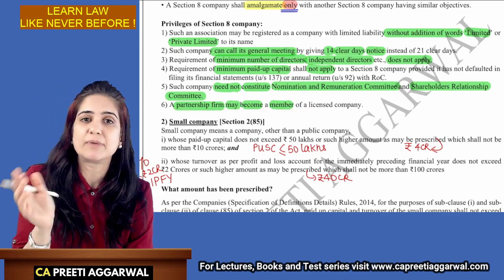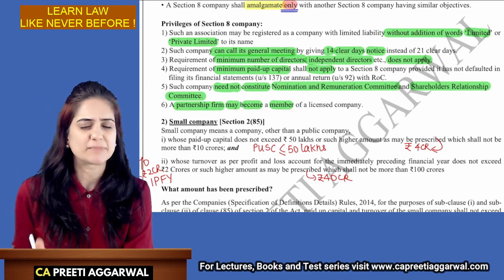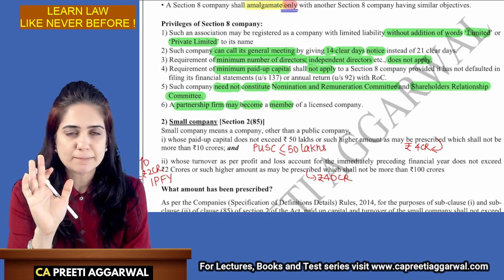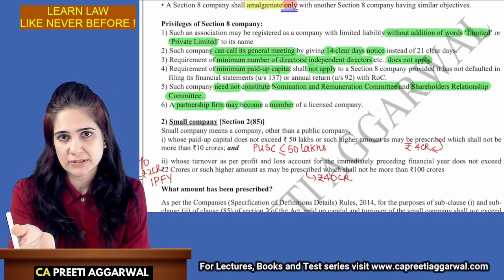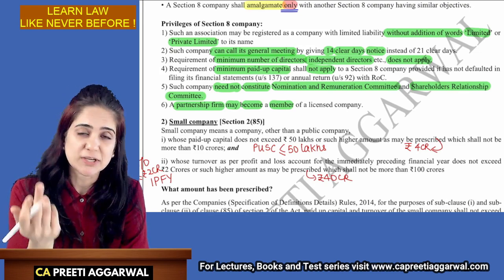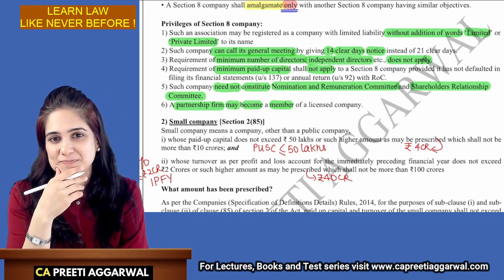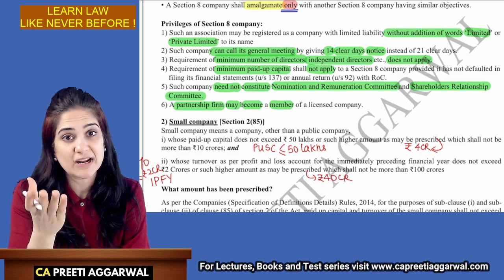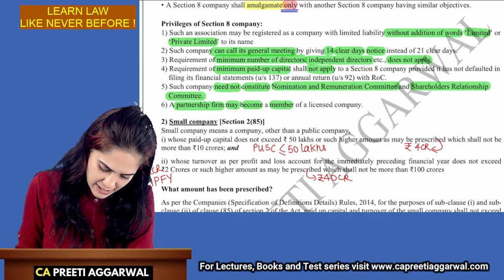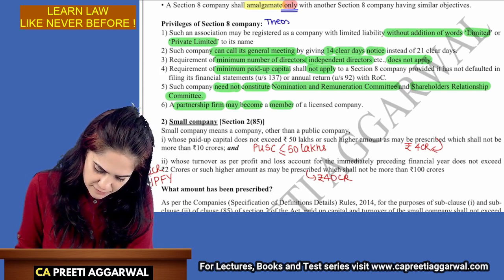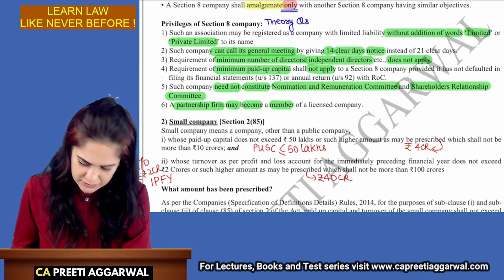Partnership firm can become a member of a licensed company. Partnership is not a separate person in the eyes of law. Partnership firm cannot purchase shares, but they can purchase shares of a Section 8 company. It's a privilege. Generally, partners purchase, but here we are allowing the firm to purchase. The privilege can be asked as a theory question. I have highlighted the keyword.